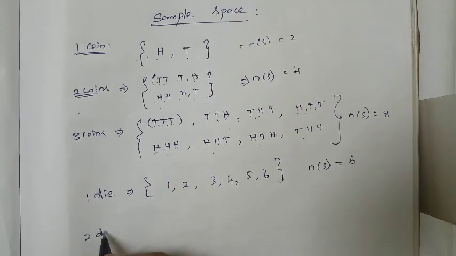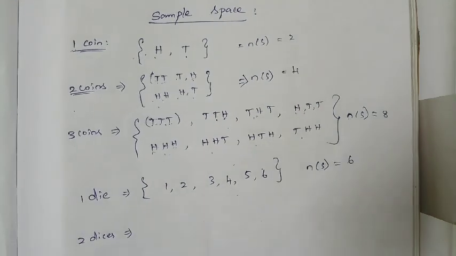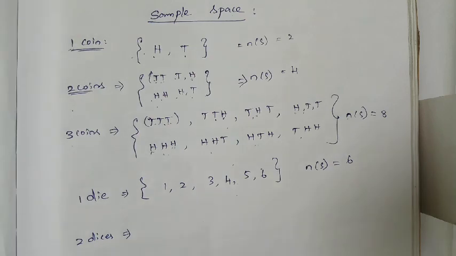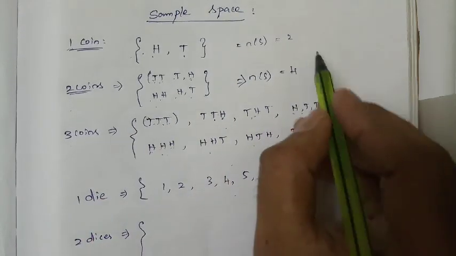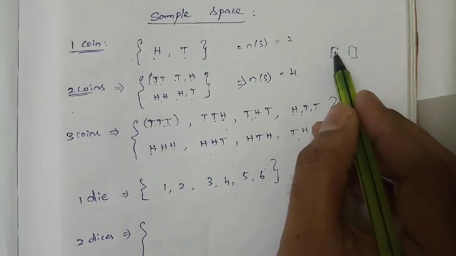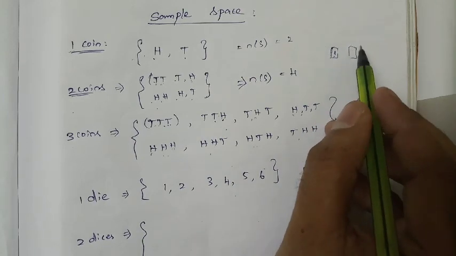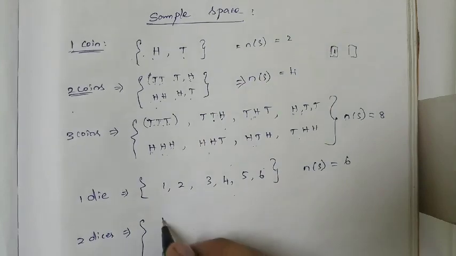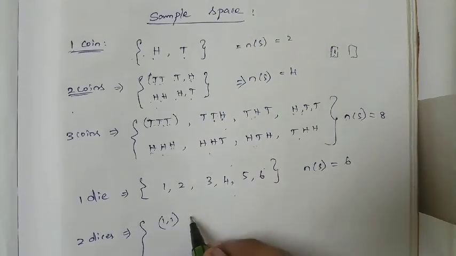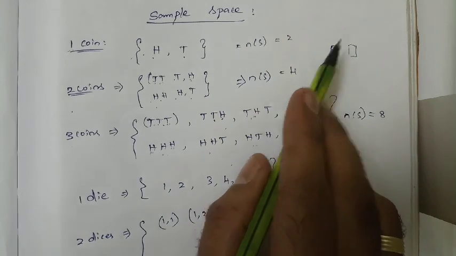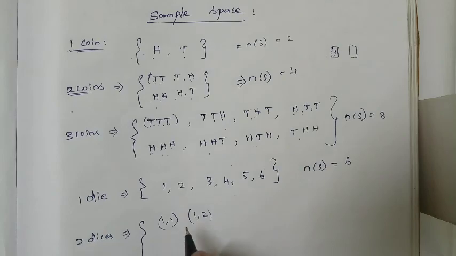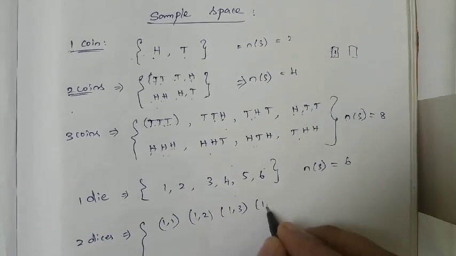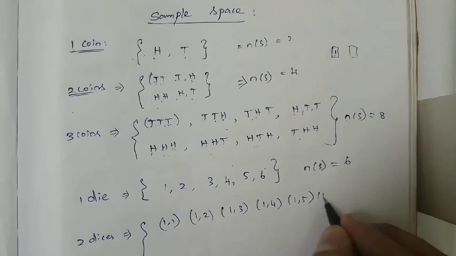Now for two dice. We are having 2 dice: this is the first die and this is the second die. The first die is only 1, and the second die alone gets 6 outcomes. So 1, 1 is the first possible outcome. Next, 1, 2. With 1 on the first die, how many possible outcomes are there for the second die? 6: 1, 1, 1, 2, next 1, 3, next 1, 4, 1, 5 and 1, 6.